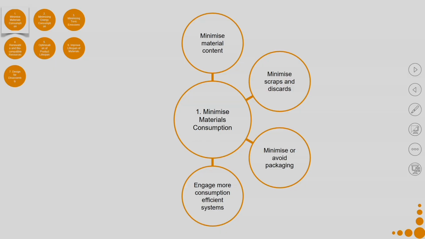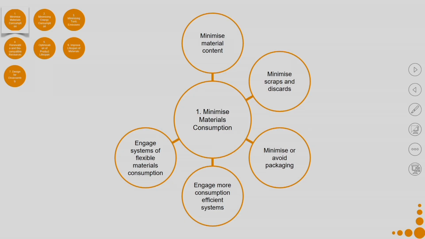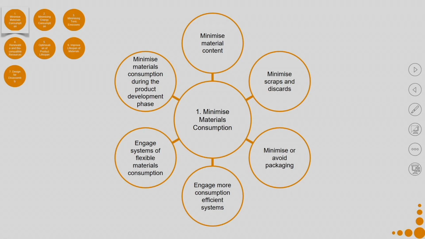Then engage more consumption efficient systems. So, if we have more efficiency built into the system, my consumption level will go down, or I will have more optimal consumption of the material that I have used to make the product. Then engage systems of flexible material consumption. And finally, minimize material consumption during the product development phase as well. So, when you are designing the product at that particular phase.